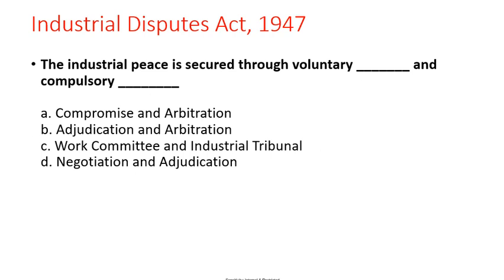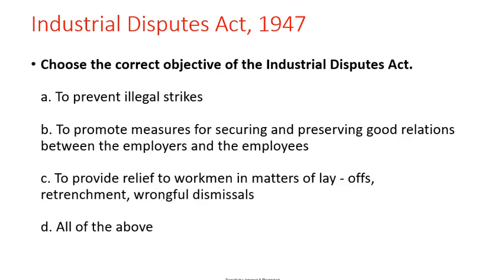Next one. The industrial peace is secured through voluntary dash and compulsory dash. Options: compromise and arbitration, adjudication and arbitration, work committee and industrial tribunal, negotiation and adjudication. Correct answer is negotiation and adjudication.